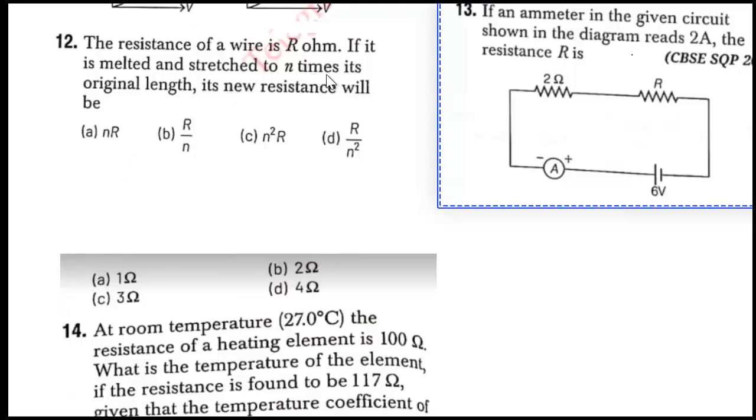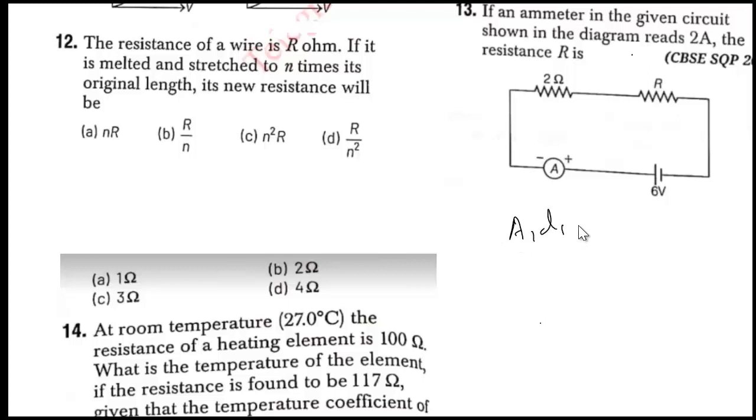It is given that resistance is R ohm, and it is melted and stretched to n times its original length. So we are melting it, and melting means volume is remaining the same, right? So area into length is constant. A1 L1 will be equal to A2 L2. Volume is remaining constant. So what will be the new length?